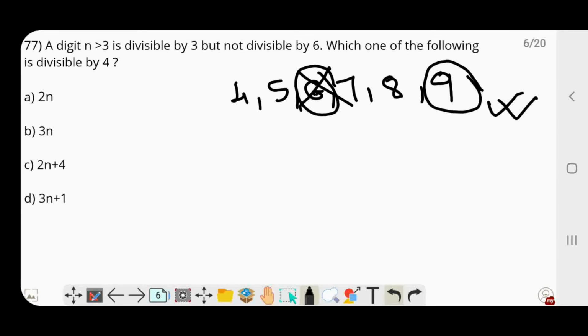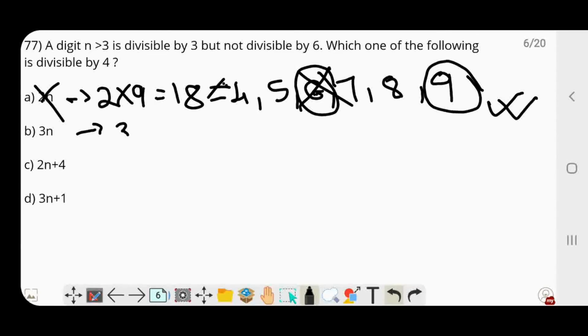9 is not divisible by 6 but is divisible by 3. So which of the following is divisible by 4? 2n is nothing but 2 into 9, that is 18. 18 is not divisible by 4. So this is not the right answer. 3n is 3 into 9, that is 27. 27 is not divisible by 4.